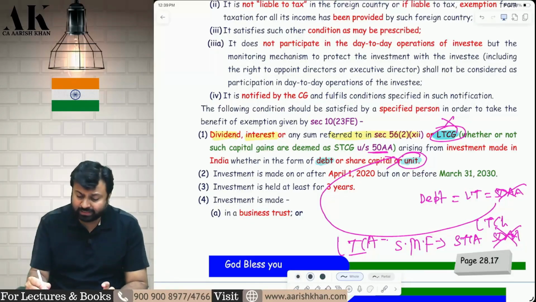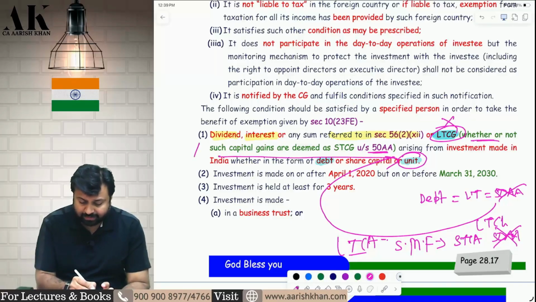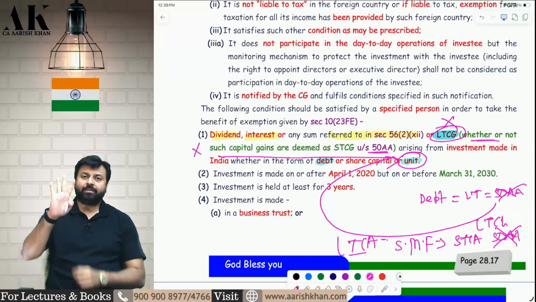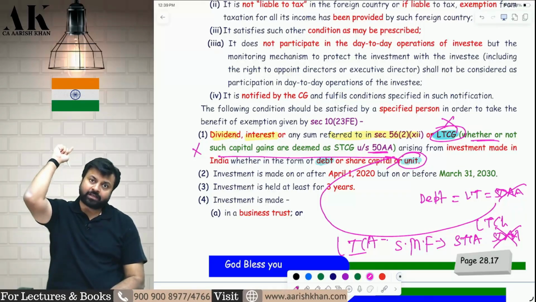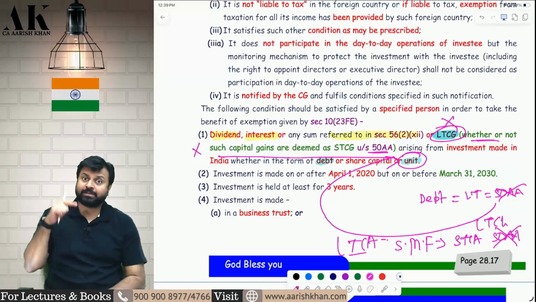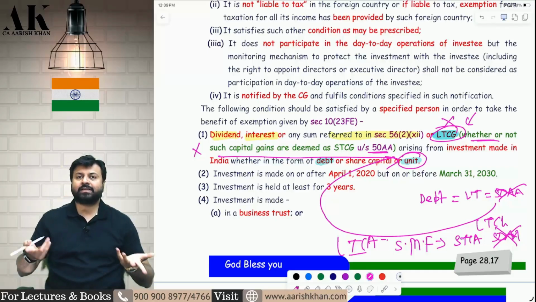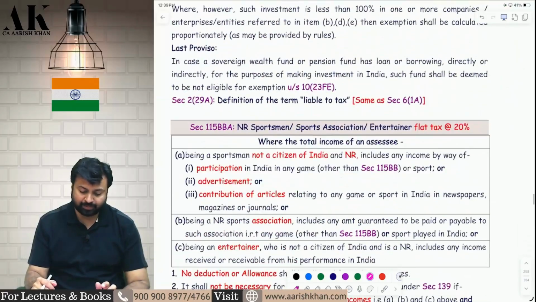So, moral of the story, the meaning of this bracket is nothing but that the provision of 50AA is not applicable for this particular section. In 50AA, 4 items are covered. If those 4 items are long term, then they will be treated as long term for the purpose of this section so that they can enjoy the exemption of long term. Otherwise, this section is of no use to them. I hope it is clear to all of you. Now, next point.